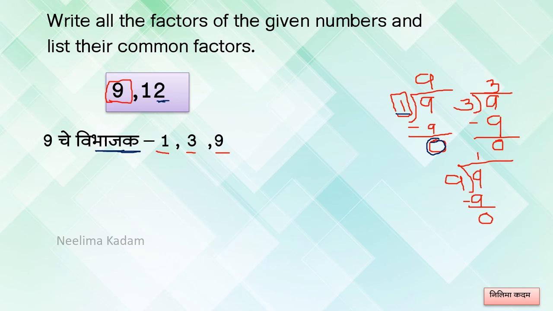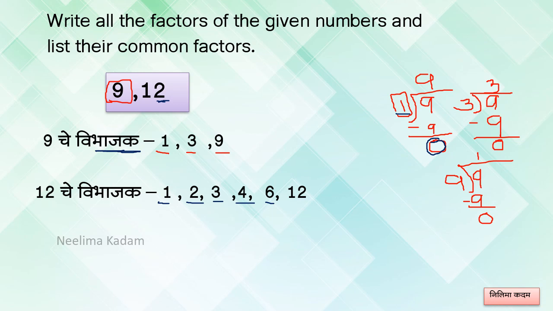So which are the factors of 12? 1, 2, 3, 4, 6 and 12 itself. The number 1 and the number itself, they are the factors of every number. Remember this. Okay. तर 12 चे विभाजक आपल्याला हे मिळाले.